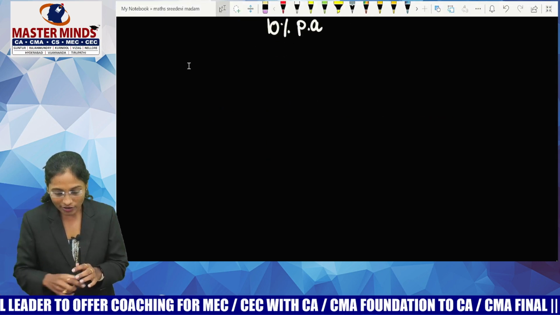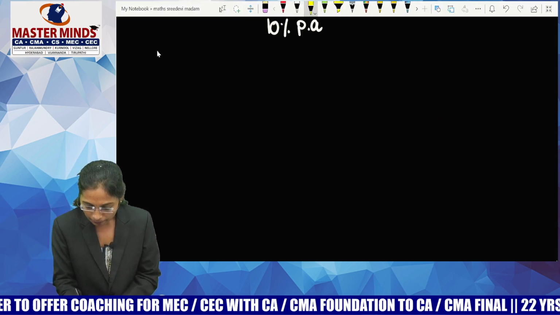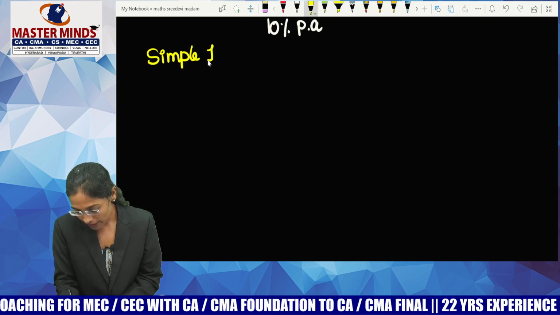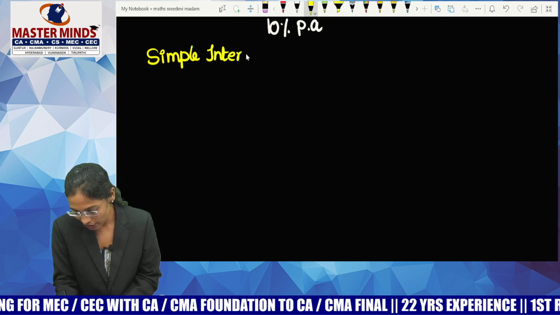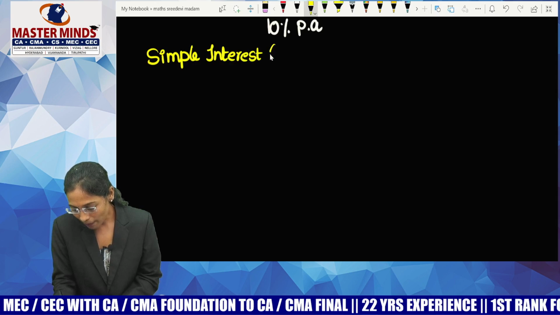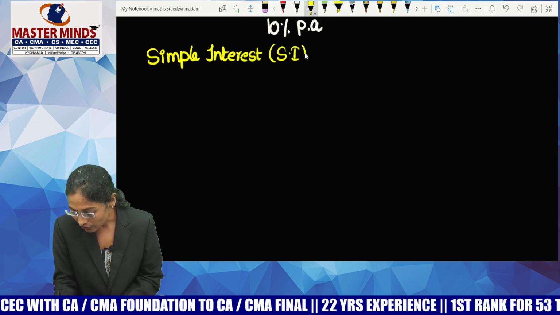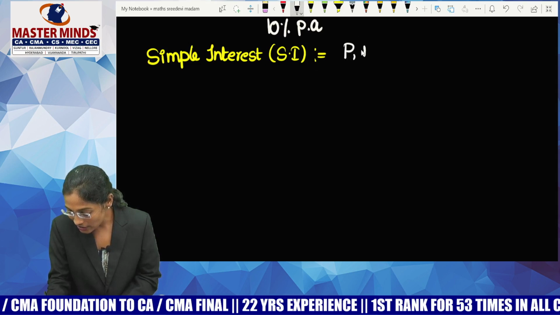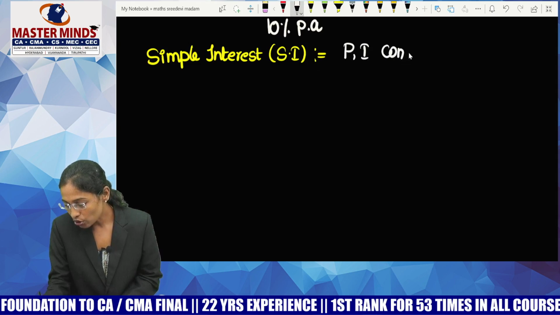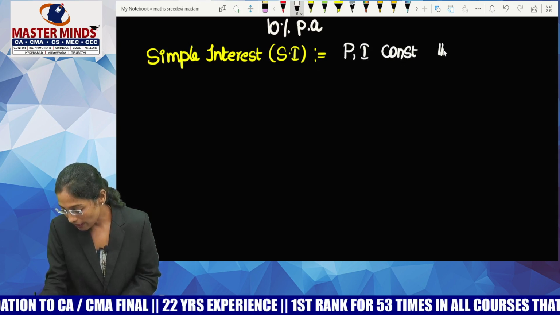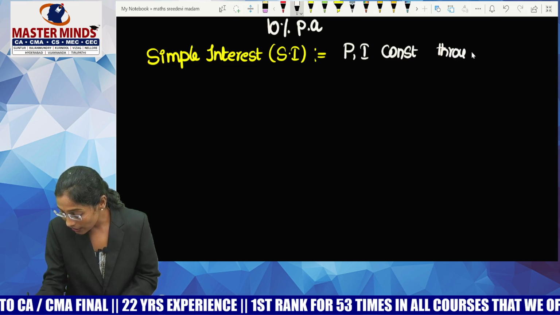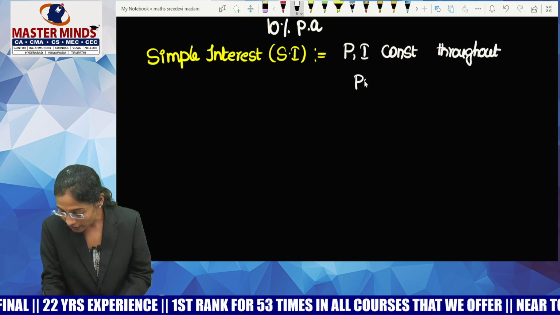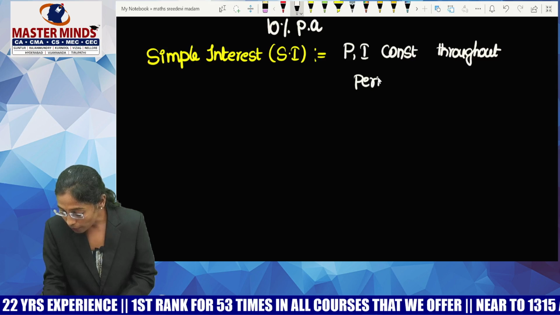Now, let us talk about simple interest. People say that simple interest is such an interest, they'll denote it with SI. So, simple interest is such an interest in which both principal and interest are constant throughout the period of time. Who are constant? Principal and interest are constant throughout the period of time.